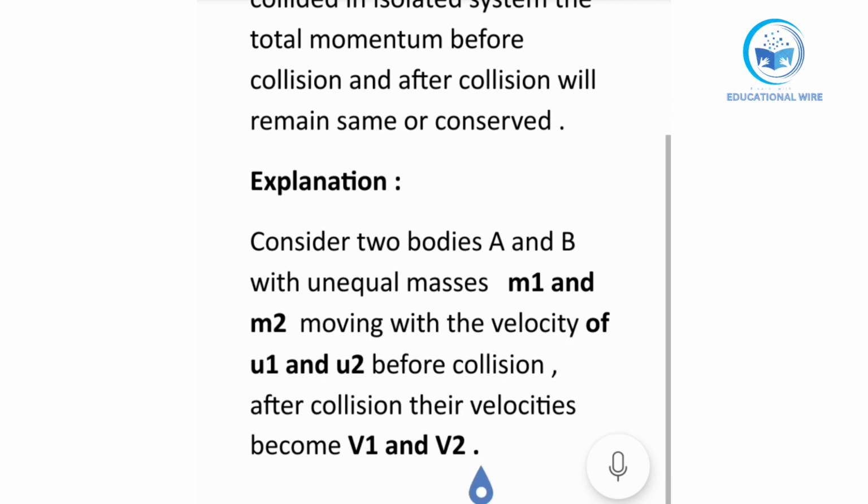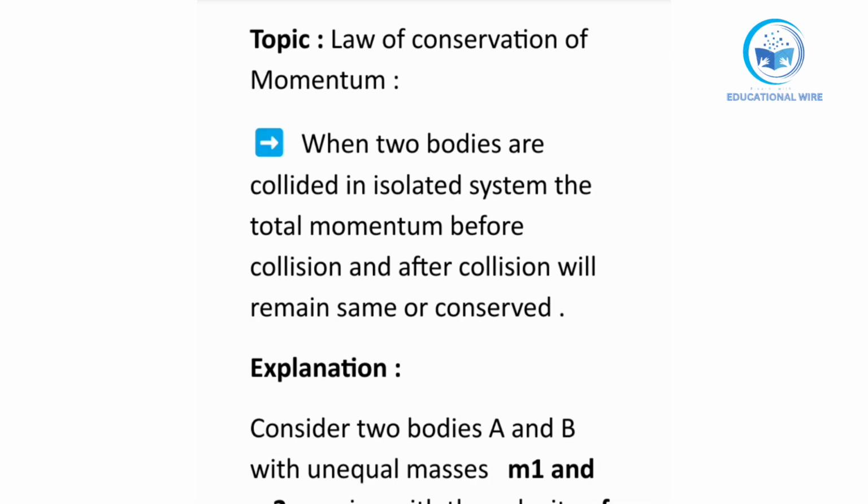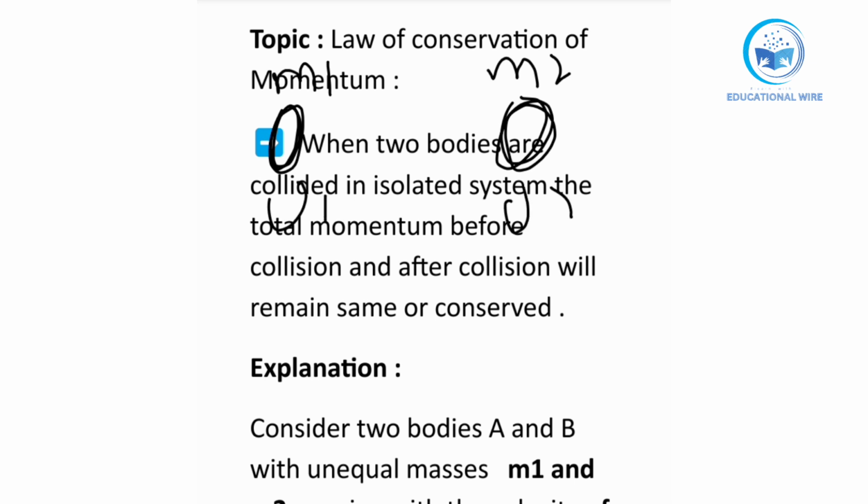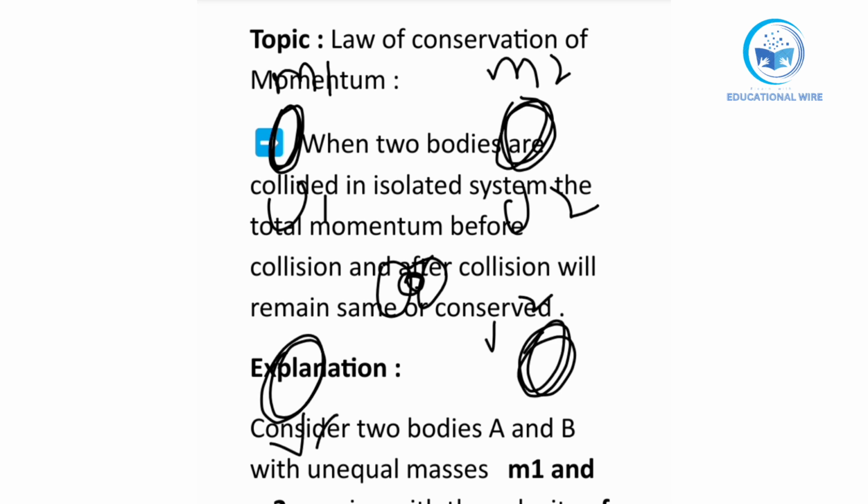Okay, so let's suppose, according to explanation, we will make a diagram of it. This explanation say that consider bodies A and B. So we have considered two bodies, A and second body B, with unequal masses m1 and m2, with moving velocity of initial u1 and u2, but it collides over here to each other. After collision, we receive the two more velocities that become v1 and v2, means final velocity.